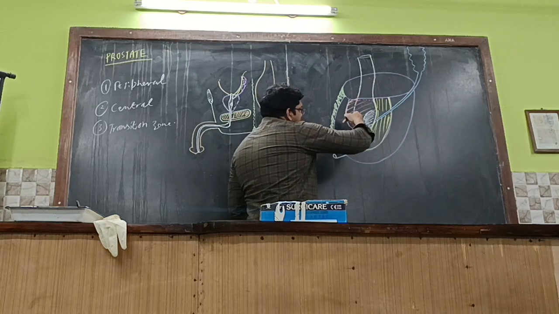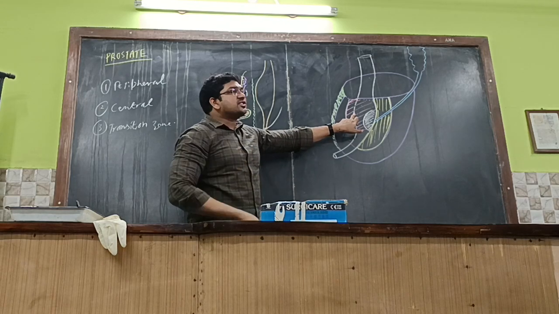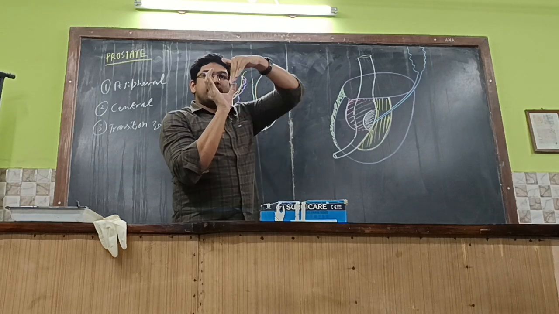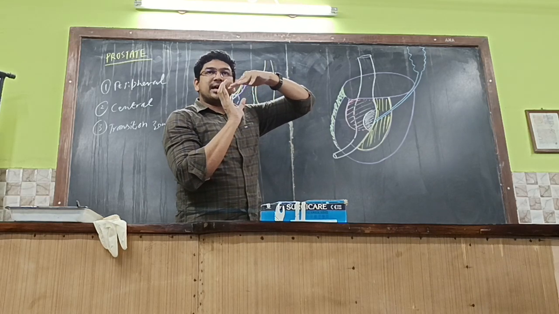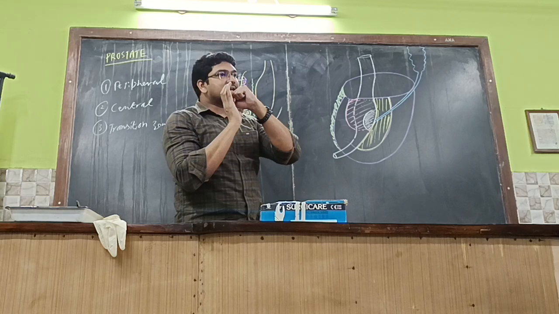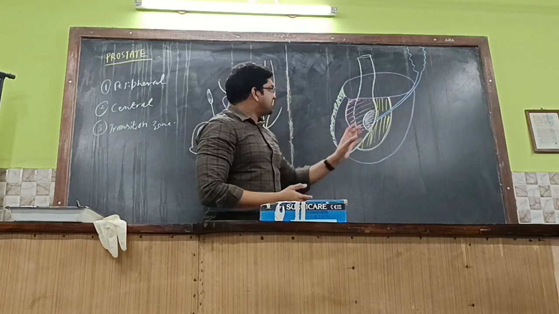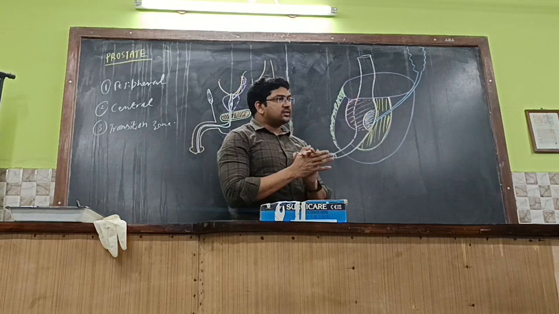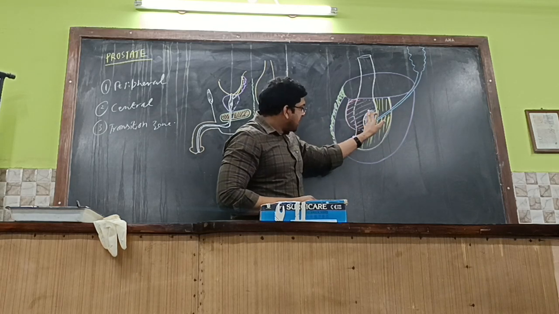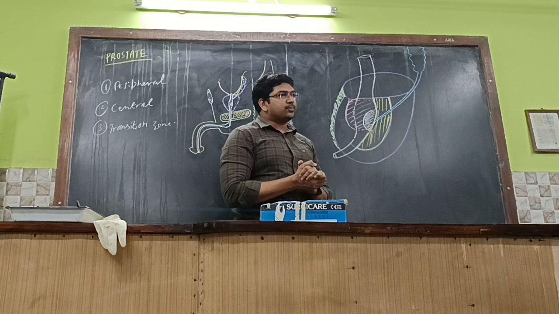Okay. So this zone which is encircling the pre-prostatic part of the urethra is termed as which zone? Transition zone. So if you take a cup in this manner, this is the peripheral zone over here. Within that, behind will be the central zone, which is enveloping the ejaculatory ducts because the ejaculatory ducts are present on the posterior aspect. In front will be a circular zone, that is nothing but the transition zone, encircling the entire pre-prostatic part of the urethra. So totally 3 zones. The peripheral is entirely enveloping everything, but transition will be enveloping the pre-prostatic part and central will be enveloping the ejaculatory ducts over here. These zones are important. Okay.